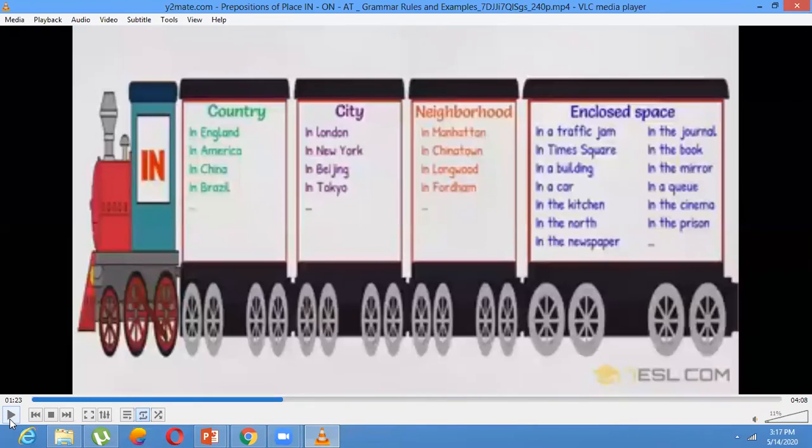In the newspaper. This article was printed in the newspaper, in the journal. This chapter is in the book. It's not on the book, it's not at the book, it's in the book. That means the book is a certain enclosed space, and it's inside it.